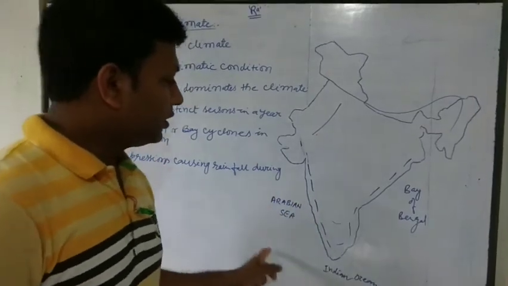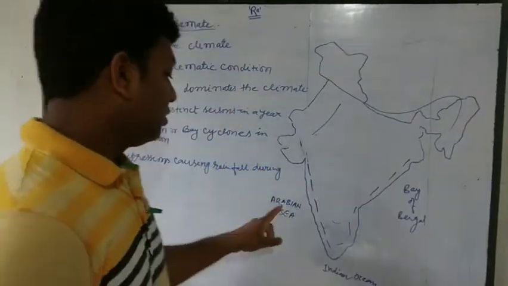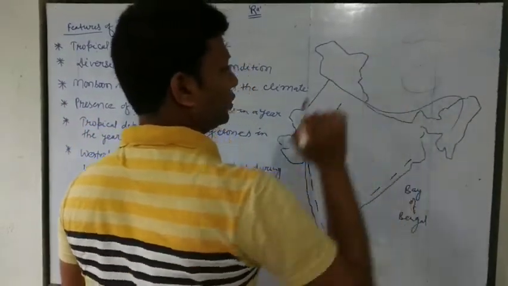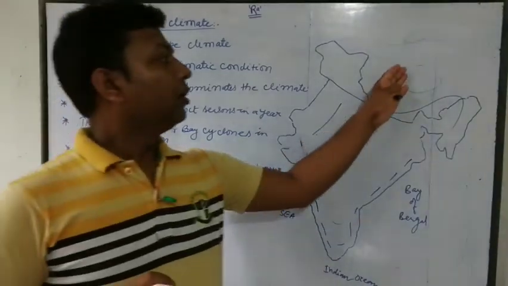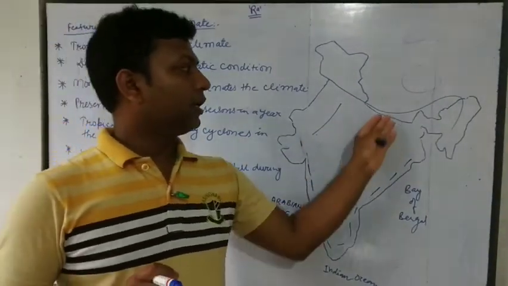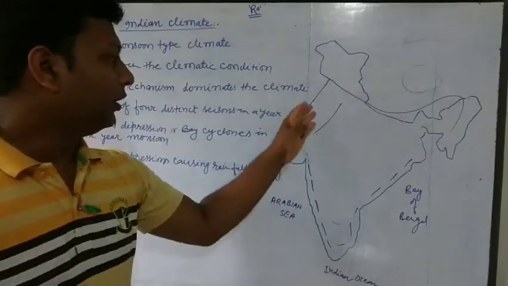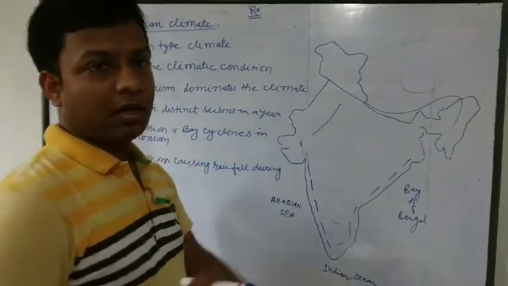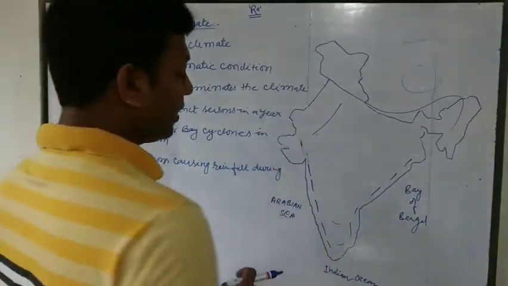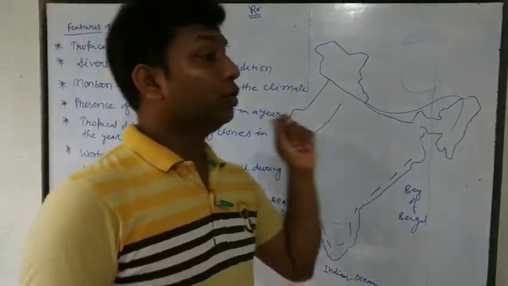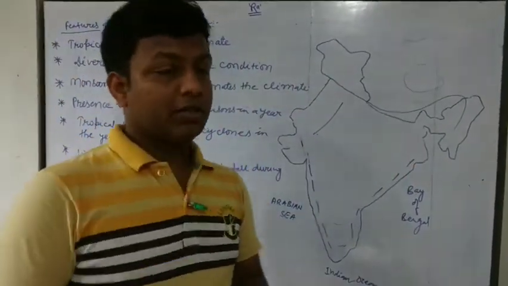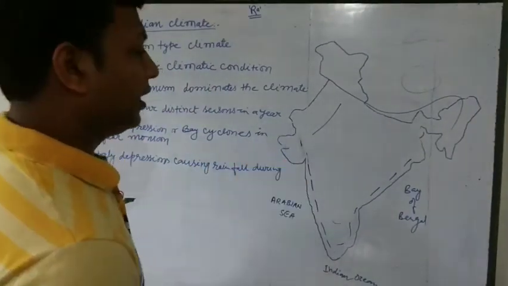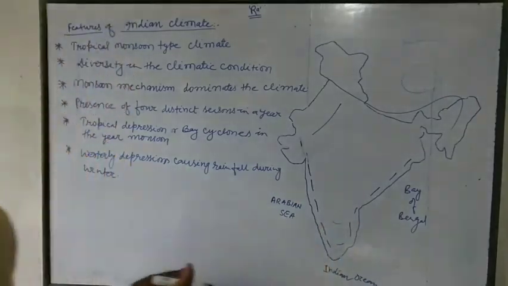And here is the Tibetan Plateau also, which in summer has a great impact, and this Indian desert, which is why monsoon comes to India. It attracts the monsoon wind and brings monsoon rain, due to which Indian farmers cater to the needs of agriculture and many other things.